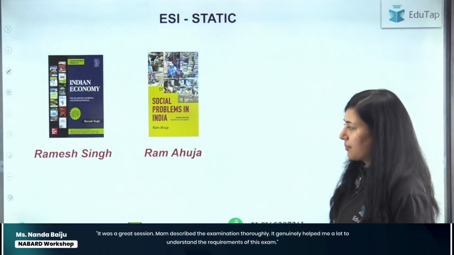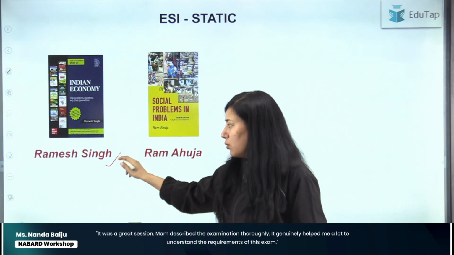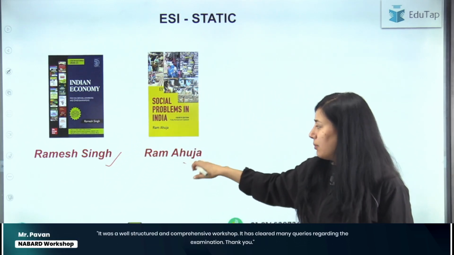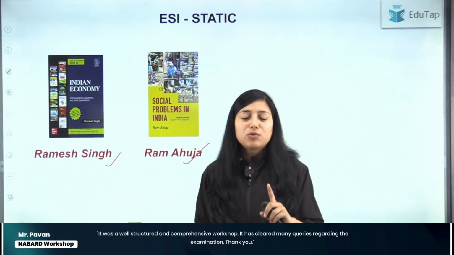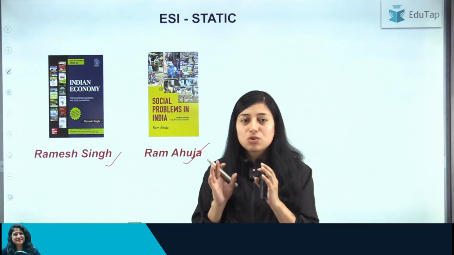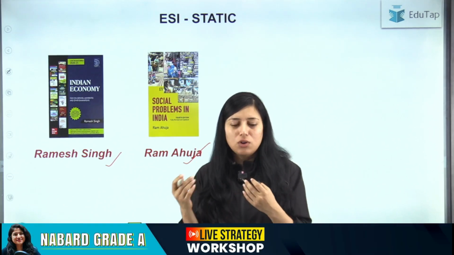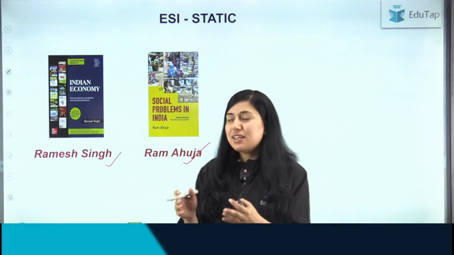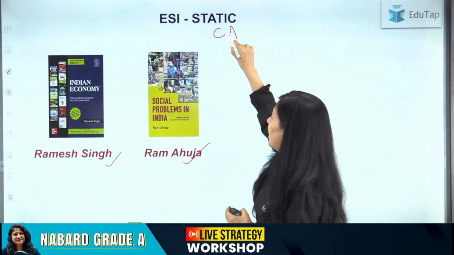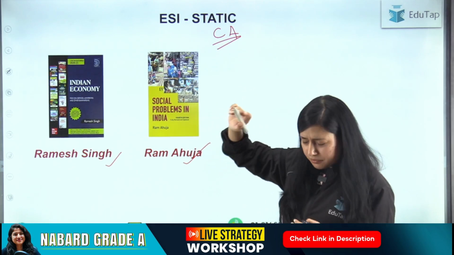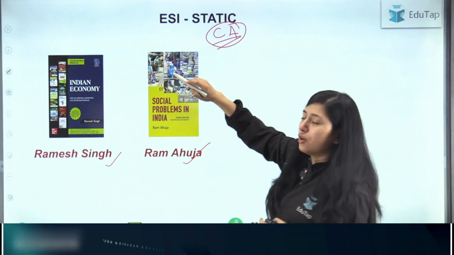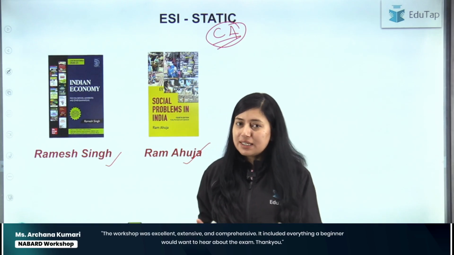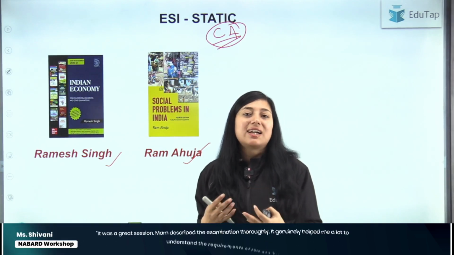Coming to the ESI static. In ESI static, we have 2 books. First is Indian Economy by Ramesh Singh, and second is Social Problems in India by Ram Ahuja. Now, in ESI static, you have to understand, students, that ESI static is less important for your ESI objective part, because in ESI, questions from current affairs are asked more. ठीक है, current affair का weightage ज़्यादा है. So you will see more questions in ESI from ESI schemes, ESI reports, and other kinds of news. ठीक है, but ESI static understanding is also important.